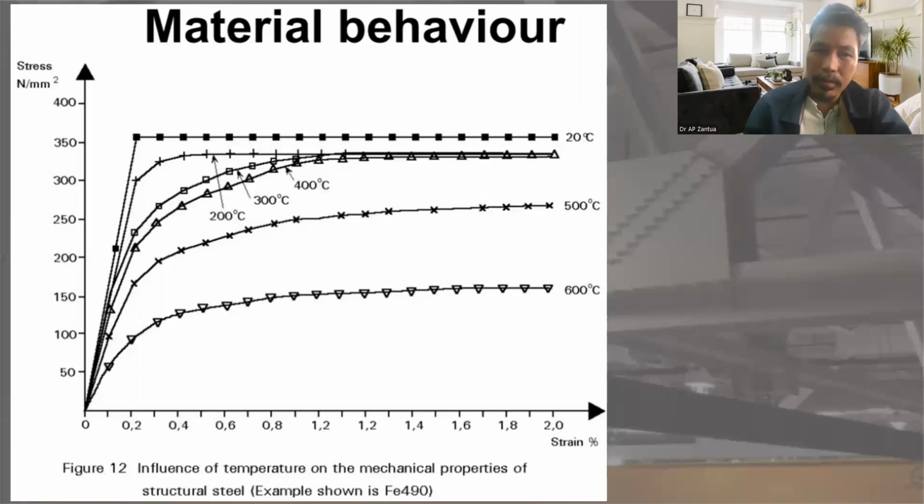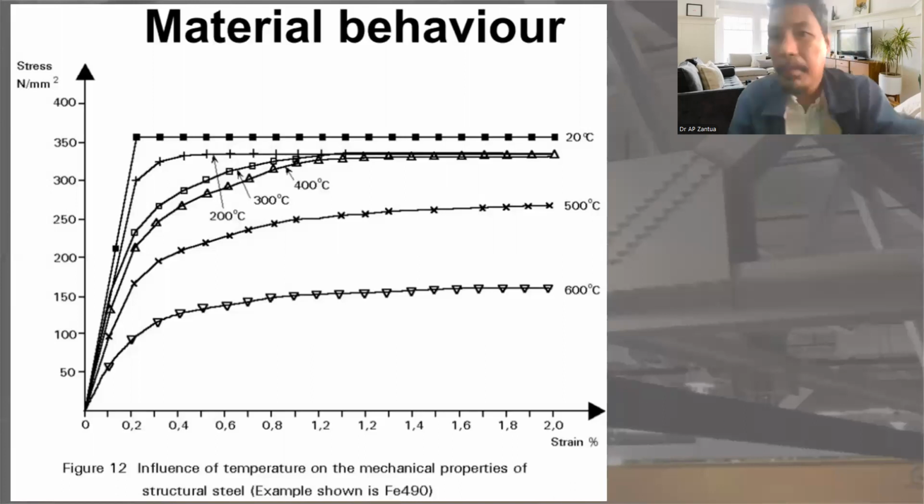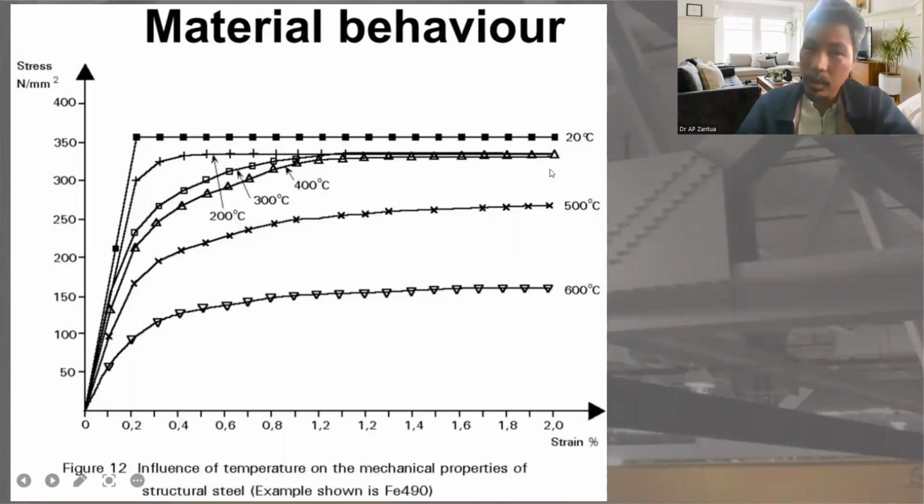There is more than or about 100 megapascal difference. Imagine that, 100 megapascal difference. So 250 divided by 350, that is too much. That is about 70%, a decrease in capacity, and that is too much. The component will fail.